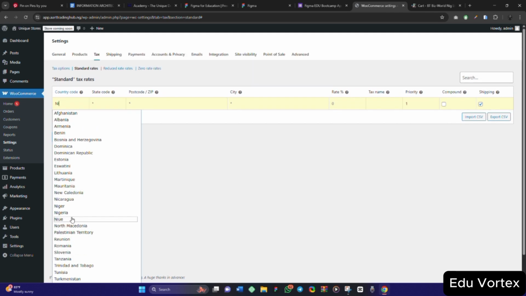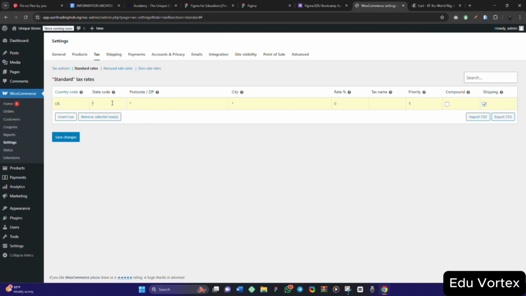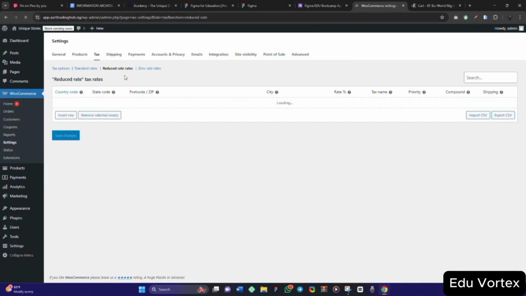So let's look for it here. Nigeria doesn't charge tax. That's the reason why we are not seeing it. But let's say US. Now state code, let me say this. Postal, you enter it. City, you enter it. Now rate, I want to charge like 1%. I want to charge 1% on anything that anybody from that country buys. So it is just like this. You can come to this place to reduce the tax rate. If you want to exclude some countries, for zero rate you can decide to remove them. So for this one, you just leave it like this.